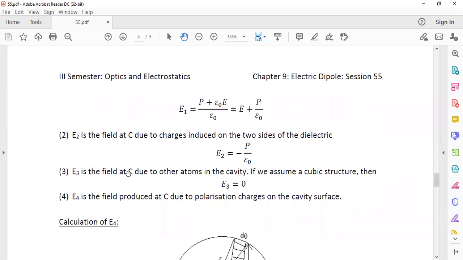E3 is the field at C due to the other, neighboring atoms in the cavity. Here, for an isotropic material, these dipoles are arranged in such a way that the total dipole moment will be 0. Therefore, the field contributed by the atoms inside the cavity is 0. Net field is 0.